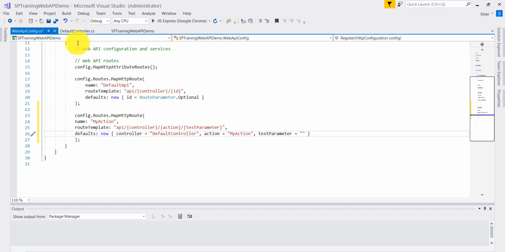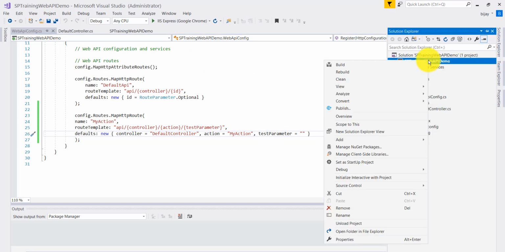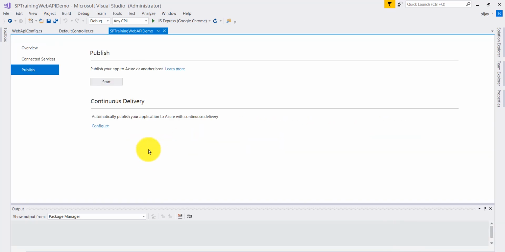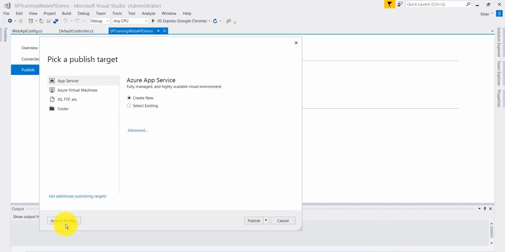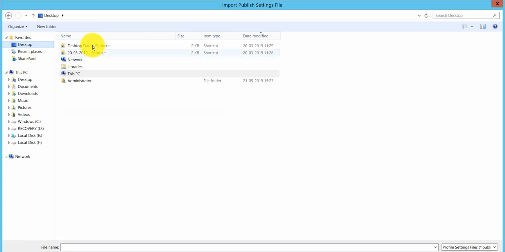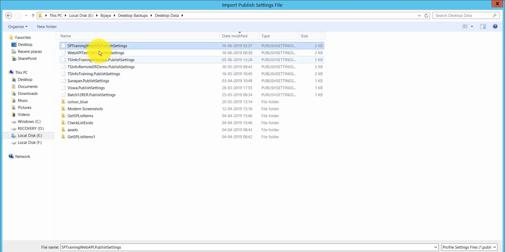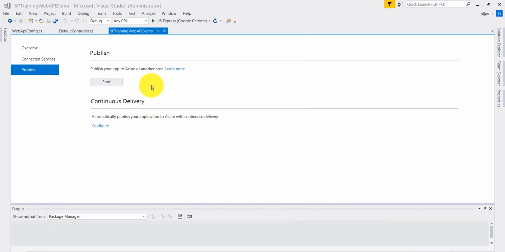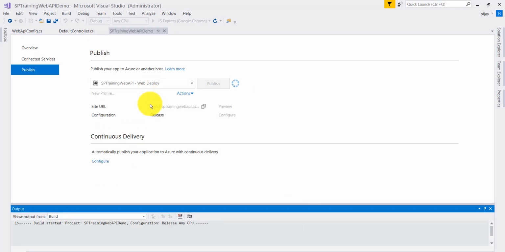Once it is done, we can deploy this to our Azure. For that, right click on this project, click on Publish, and then we need to import the profile. You can see down here it says Import Profile. Click on that and select the profile that we have. You can see SP training web API, so that is the profile that we require. Once you add this, it will try to publish.